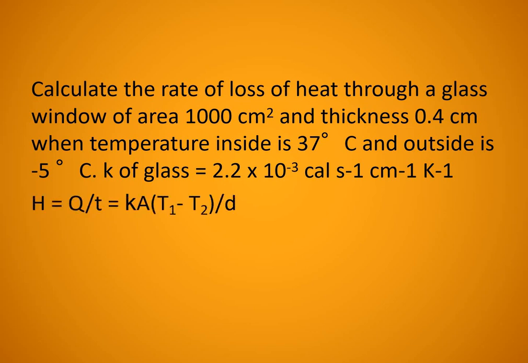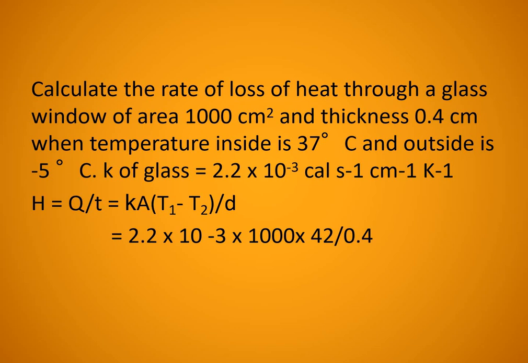So here what formula we have to use? We have to use H, that is heat energy per unit time, that is H equal to Q by T. Here they ask the rate of loss of heat. So Q by T, we can write as K into A into T1 minus T2 by D. K is given as 2.2 into 10 raised to minus 3. Then area is given, 1000. We are not converting it into SI unit because here the final answer we are writing in calories per second.